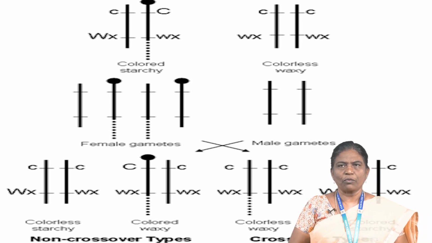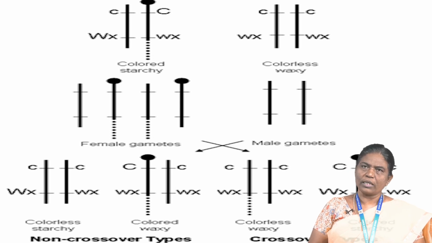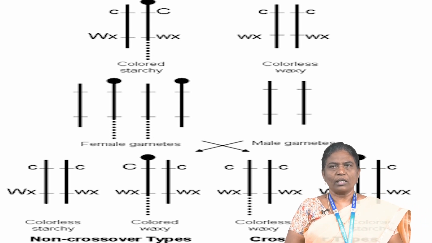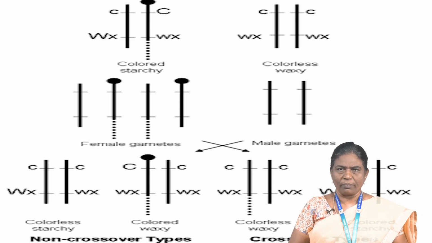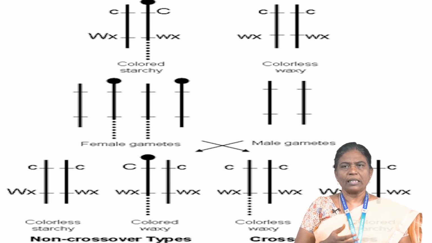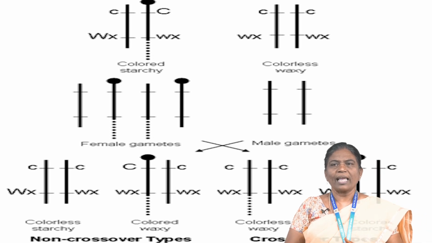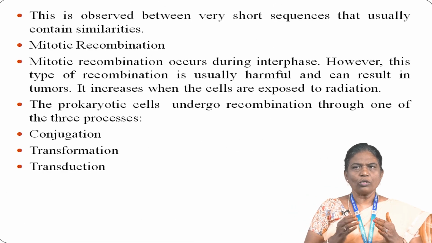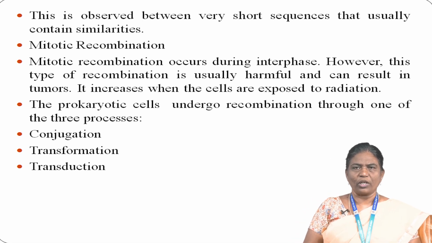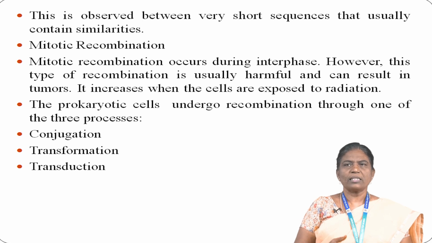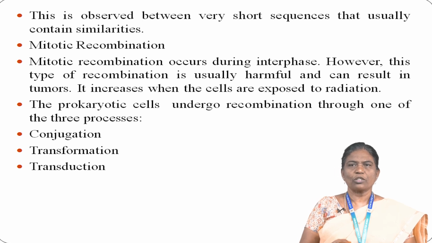When we look at the types of recombination, it can be of two types: homologous recombination and non-homologous recombination. Homologous recombination occurs between chromosomes of similar sequences and is carried out during meiosis. Non-homologous recombination occurs between chromosomes that are not similar, and here it is site-specific recombination. It is also observed between very short sequences that usually contain similarities. Mitotic recombination occurs during interphase. However, this type of recombination is usually harmful and can result in tumors. It increases when the cells are exposed to radiation.